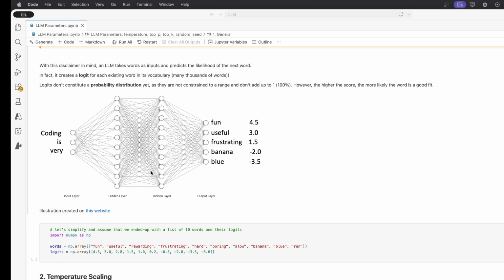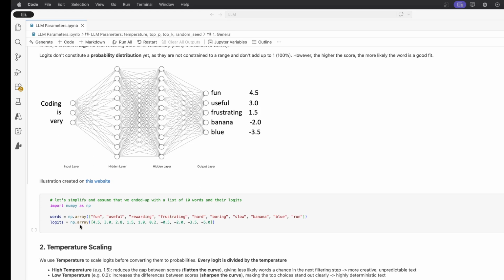Of course, we didn't want to go through this entire process for this example, so I just chose here for the illustration 5 words. And here, when I start creating my arrays in NumPy, I chose 10 words. So it should be enough for us to be able to go through the different examples and to see how it works with some illustrations, charts, tables, and code samples, of course.